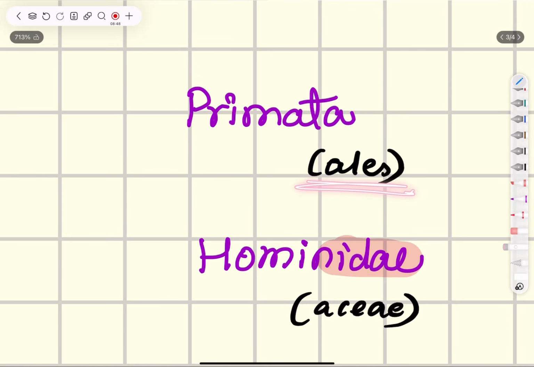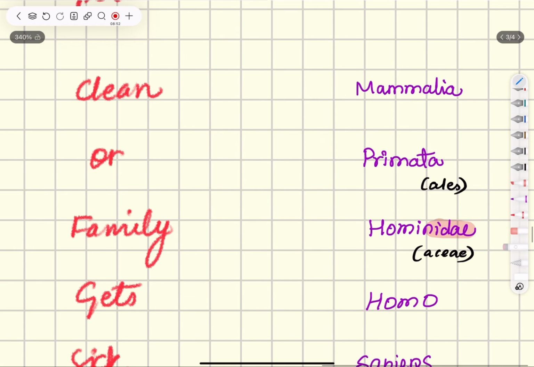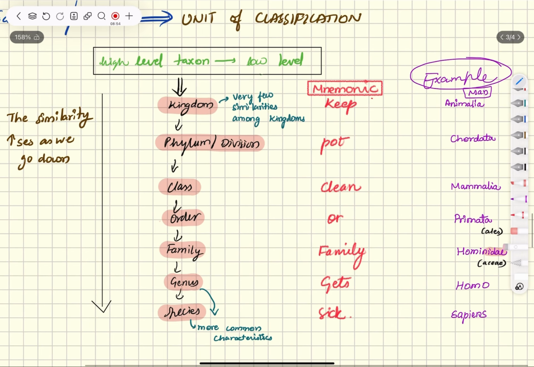Then ales in the last, mostly for the plant kingdom, represents order. Then Mammalia, as the mammals, humans are included in the class Mammalia. It falls under the phylum Chordata, and the kingdom Animalia.